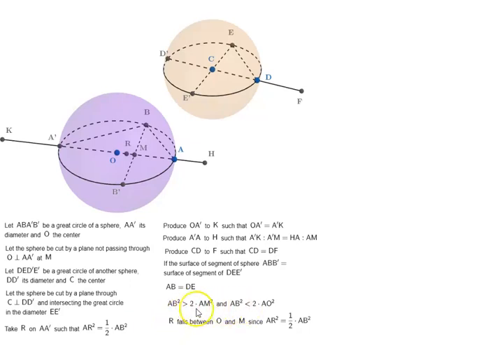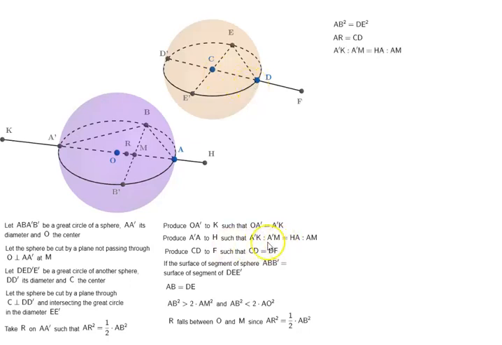And because of these inequalities, R will fall between O and M. Since AB is equal to DE, the squares on them will also be equal. So AR is equal to CD.